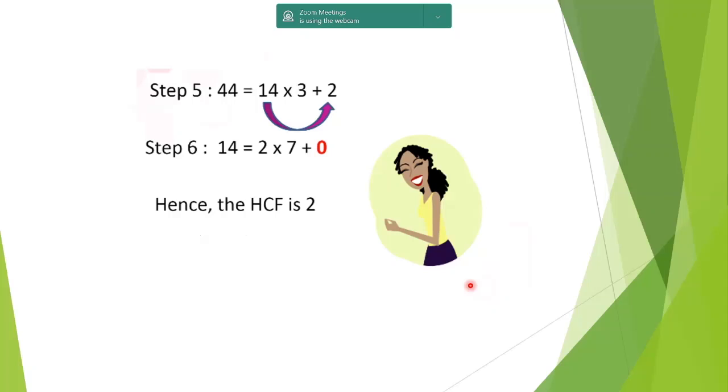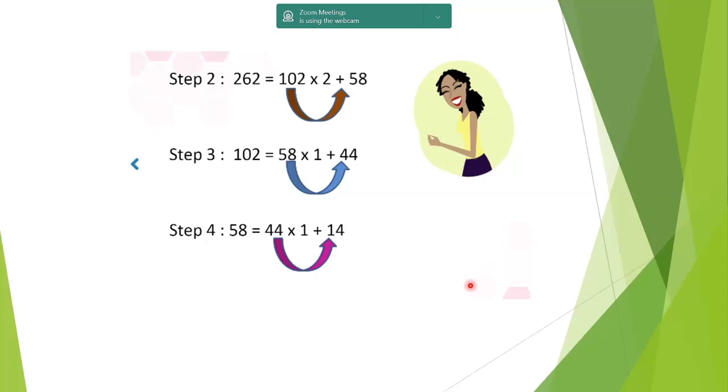Okay. Shall I proceed to the next slide? Ma'am, can I see step 4 again? Sure. Yes, ma'am. Okay, please see that you mark arrows so that you know which two numbers you're dealing with.